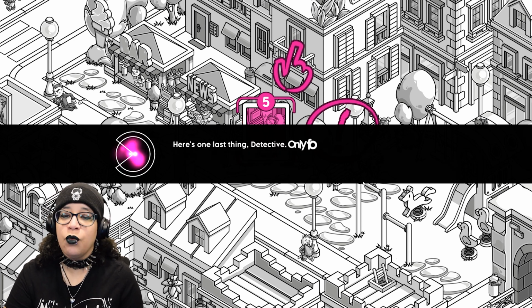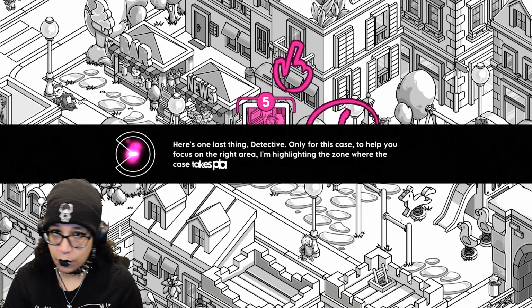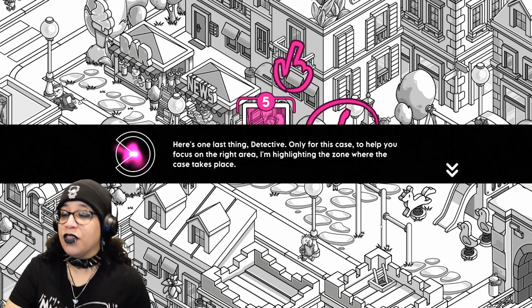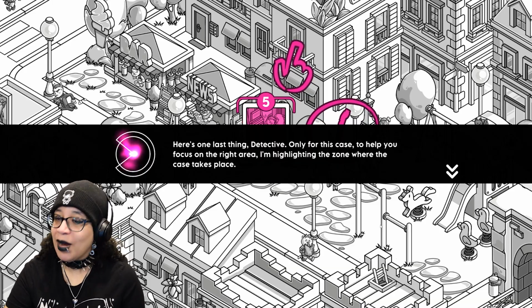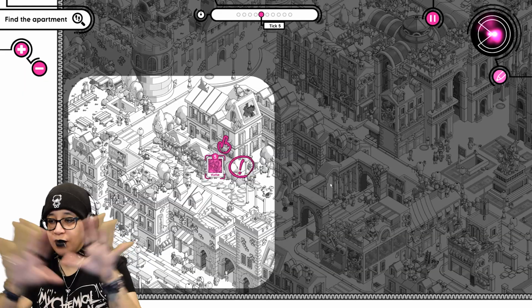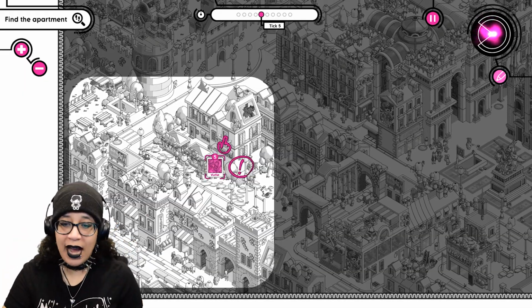Okay. Here's one more thing. Sorry, have you ever watched Jackie Chan Adventures? Who are you? Only for this case, to help you focus on the right area, I'm highlighting the zone where the case takes place. Oh, okay. Just so I'm not worried about the whole, all right, got it.